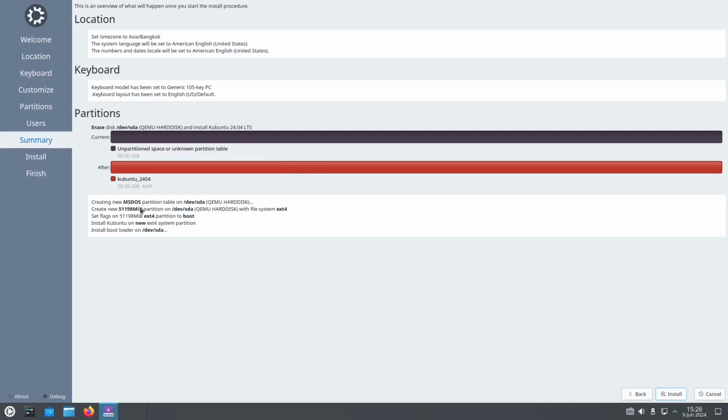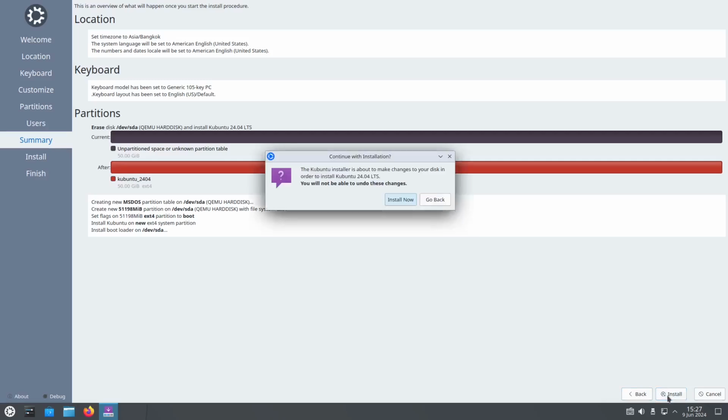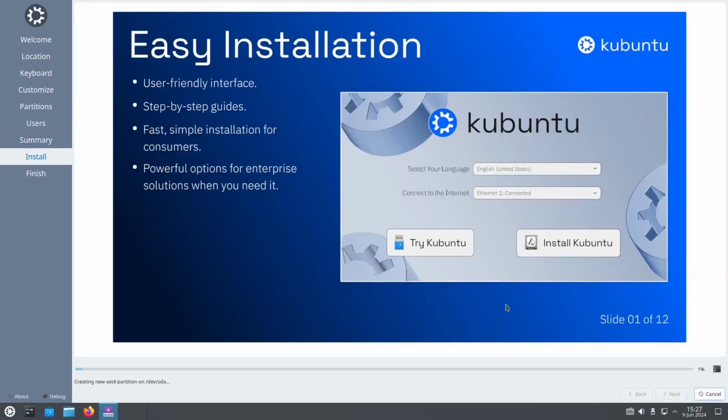Of course, it will be created via MS-DOS or the Microsoft DOS, and it will be in the installation of the Ext4 system partition with a boot UEFI. Okay, so let's click install and then confirm for the install.